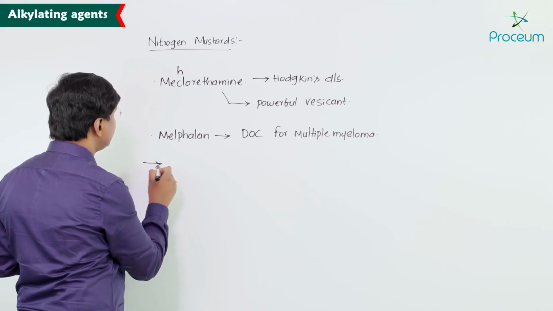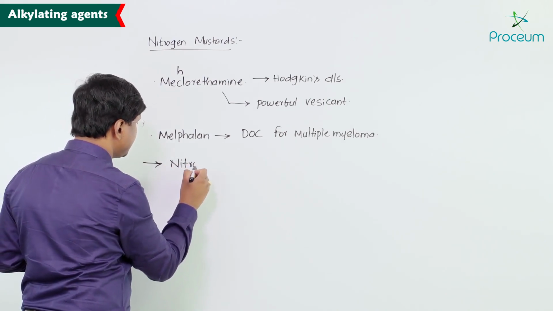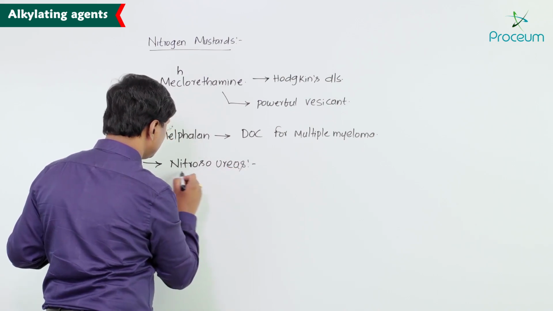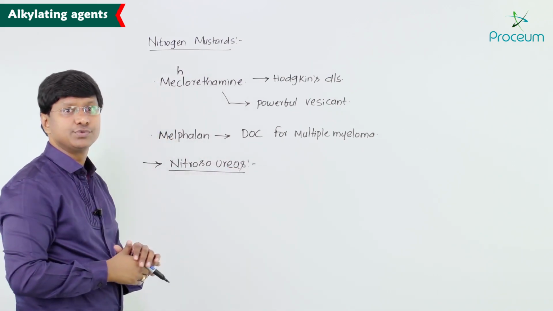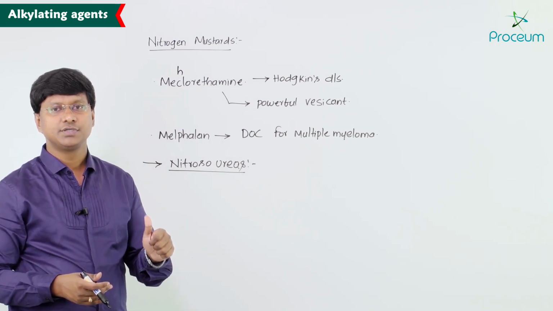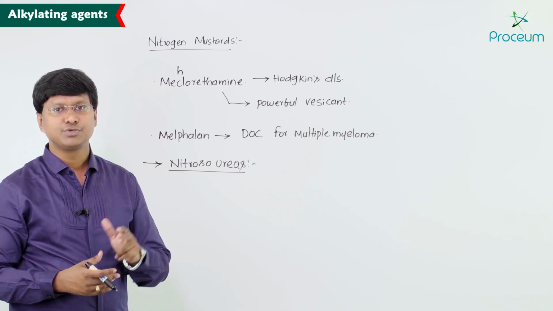Now we have what is called nitrosoureas. Take the nitrosoureas, drugs like carmustine, lomustine and semustine.